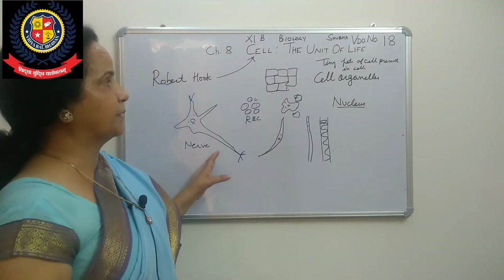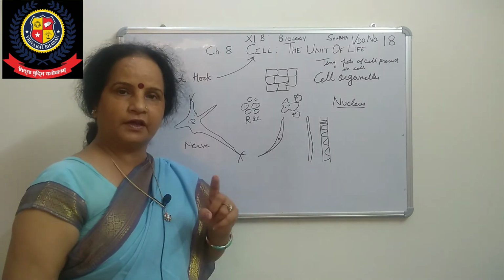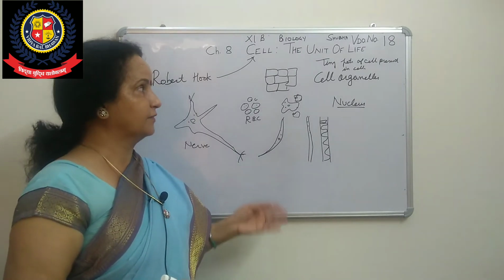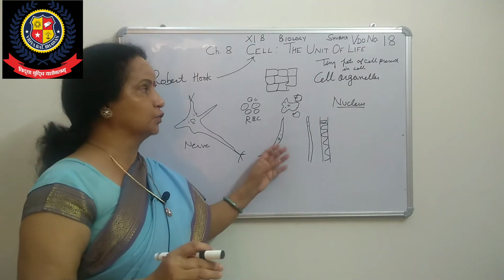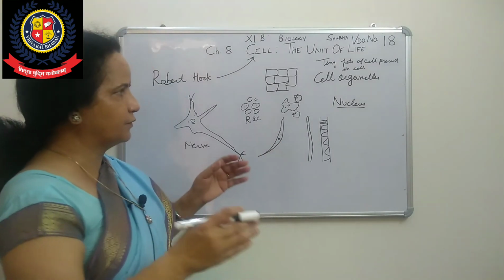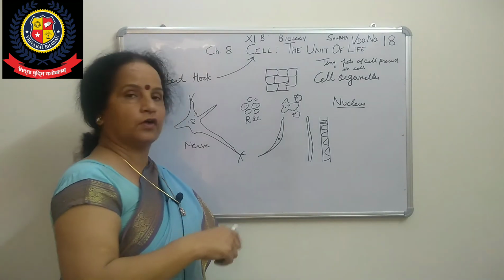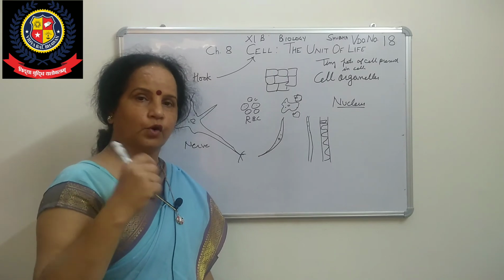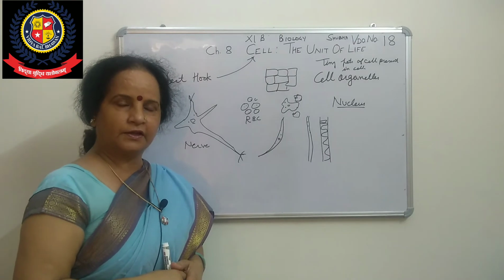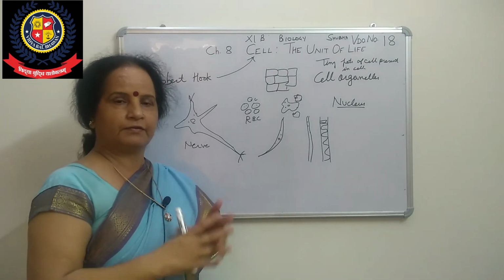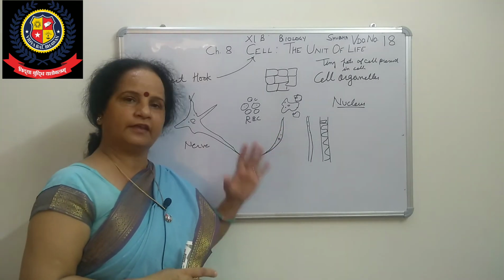Now you see, earlier in classification we saw the difference between plant cell and animal cell: the cell wall. In plant cell a cell wall is there, in animal cell no cell wall is there, while the cell membrane is in both. So a few organelles differ; plant cells have chloroplast or plastids, but animal cells have no plastids. The rest of the organelles are the same, and their functions are the same.